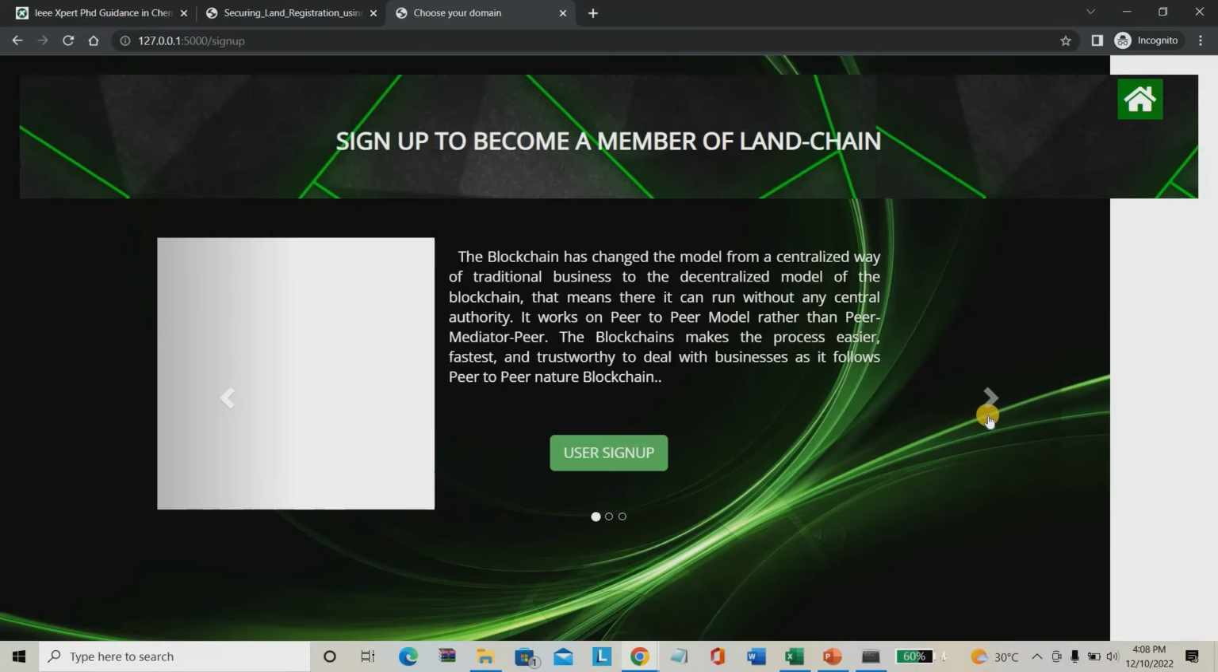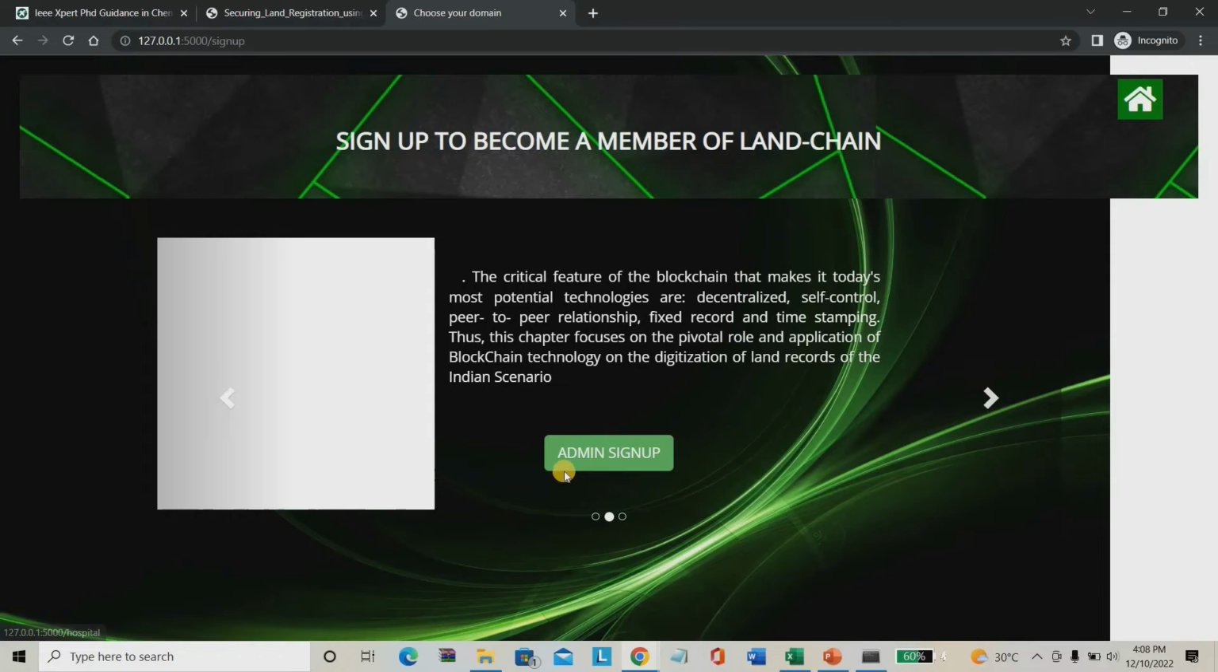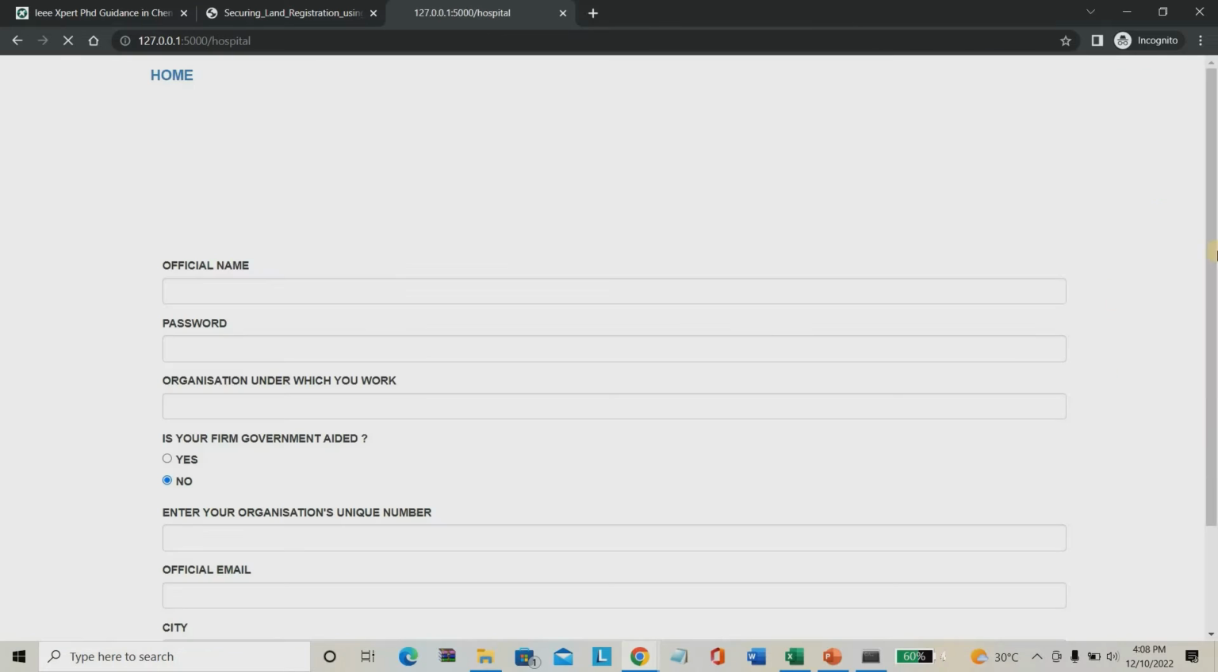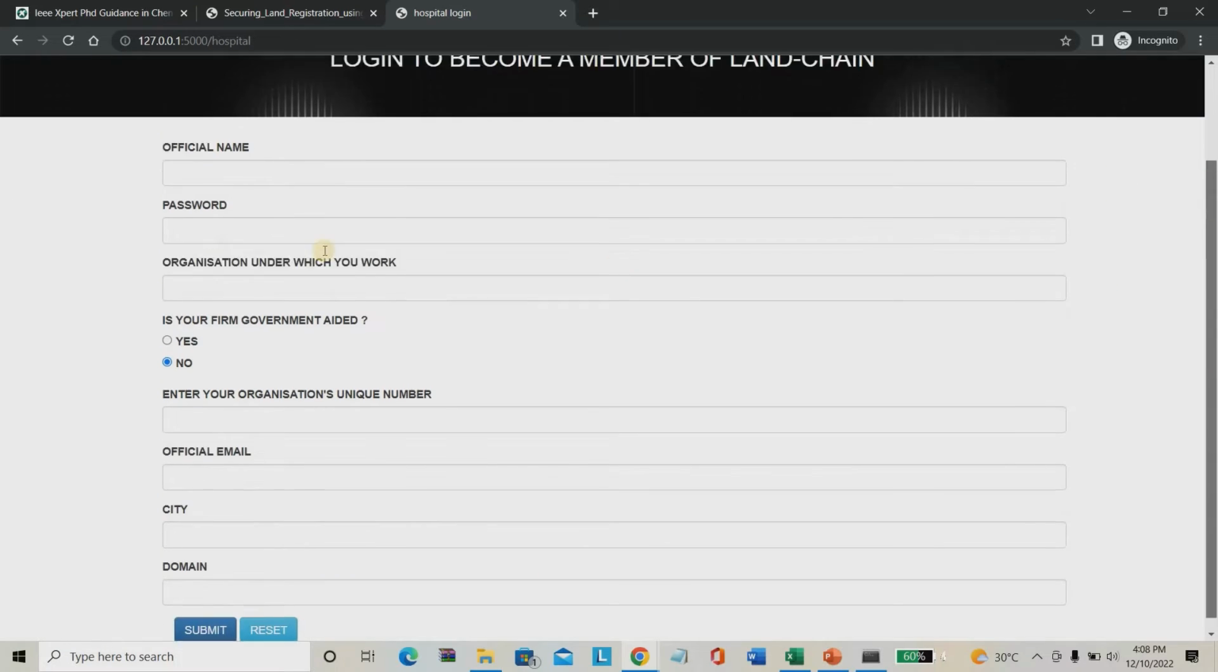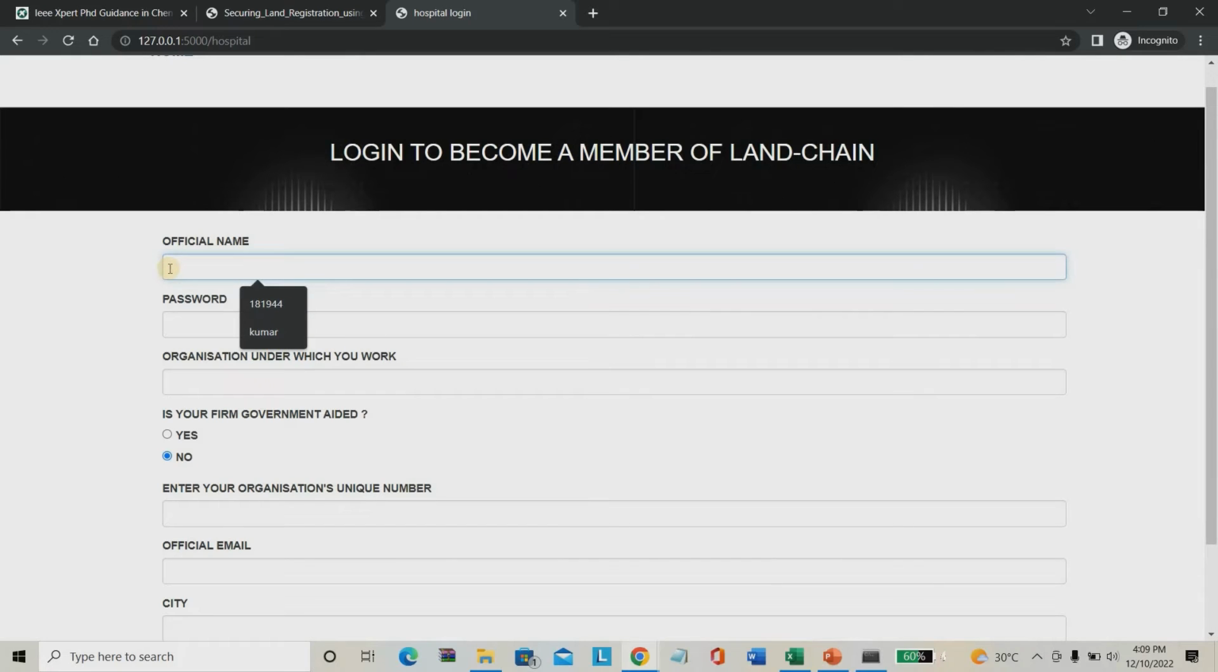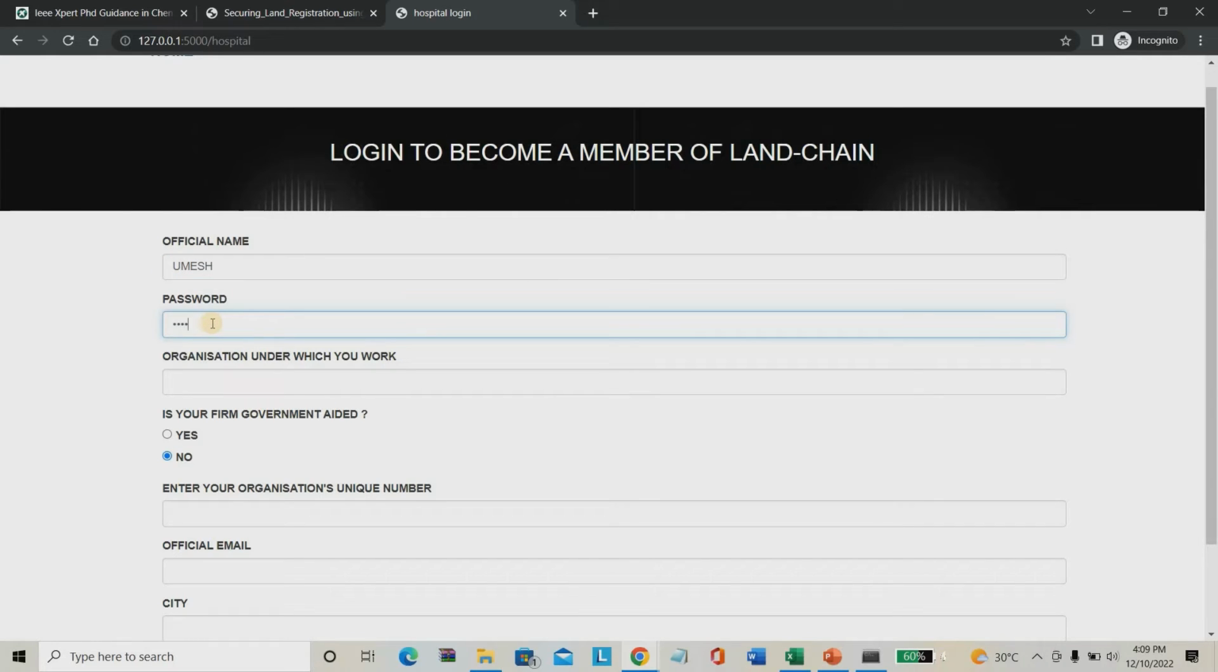I'm going to sign up for the admin side also. I'm creating a new admin, that means a government sector admin. The government sector admin name I'm giving as Umesh, Umesh as the username. Password is 12345. Organization: Tamil Nadu government. It's a government organization.